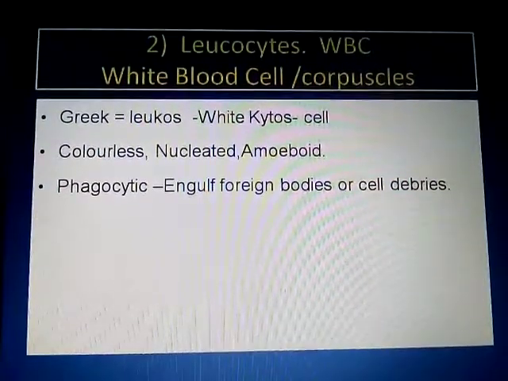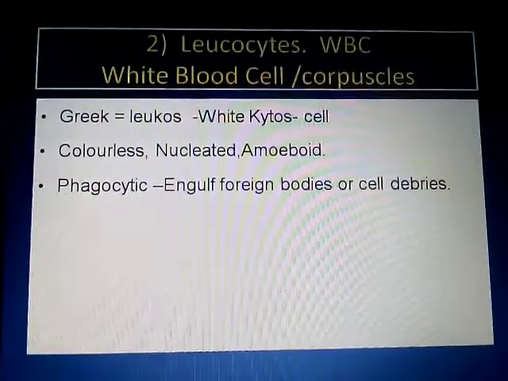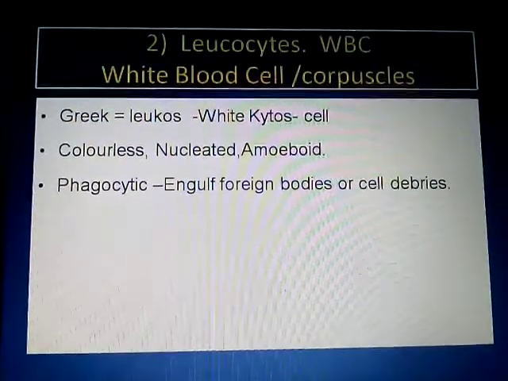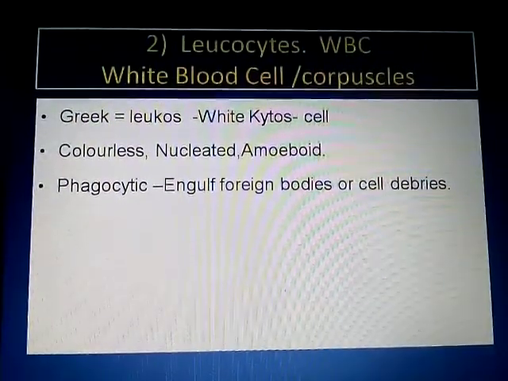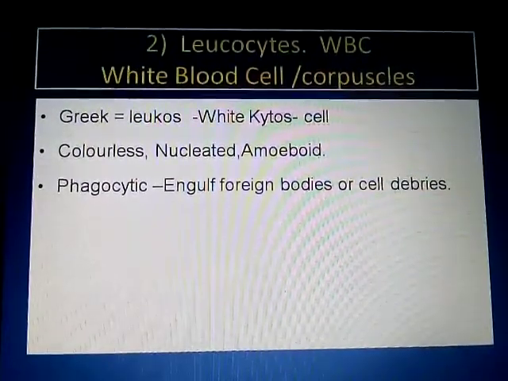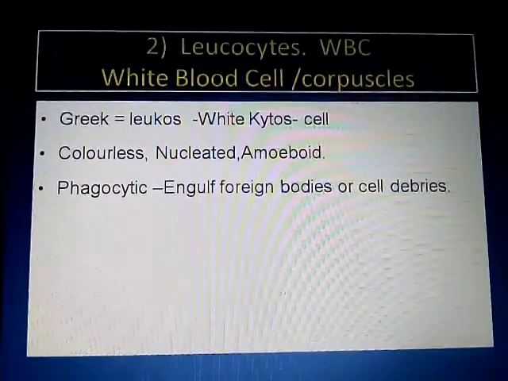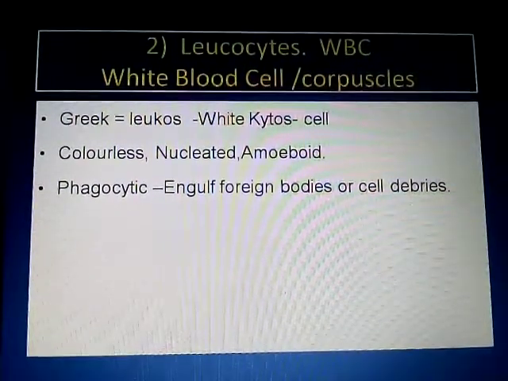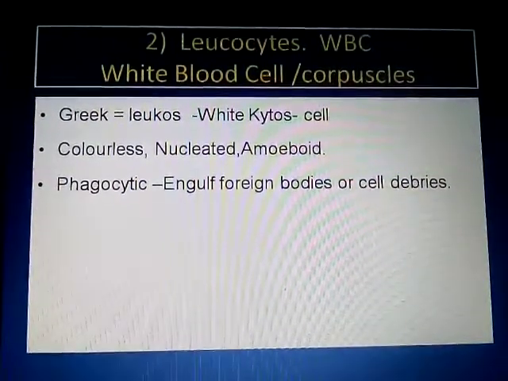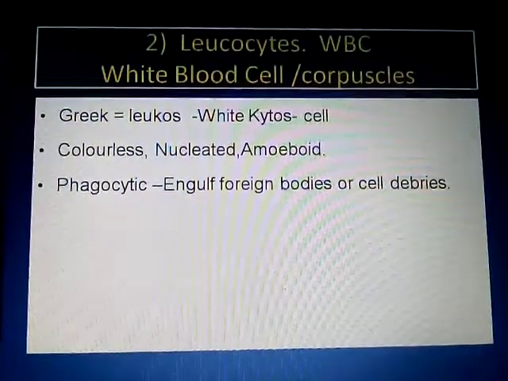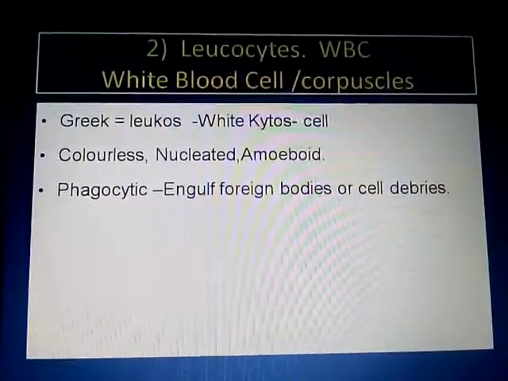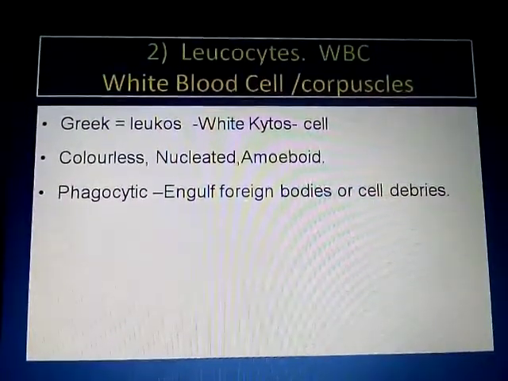Whenever any kind of foreign substance enters the body, WBCs are going to engulf this foreign material when it makes an antigen-antibody complex. Besides that, in the blood, some cells are on the verge of death. Such worn out or dead cells present inside the body are also engulfed by the WBC. So they show what? Phagocytic nature.